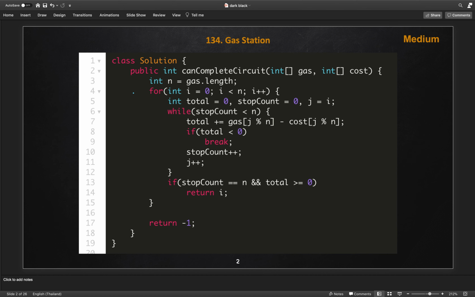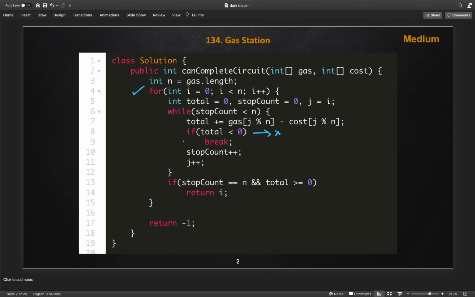I am starting from all these stops, from 0 to n, and then I created a total variable which accumulates the fuel I am getting as gas and the cost of consumption, and I am trying everywhere. Whenever it reaches negative, we will break, because starting from that ith index we can't complete the circuit.